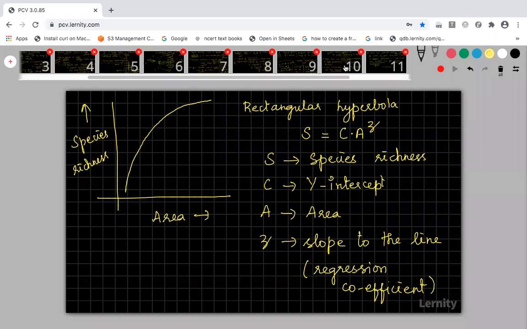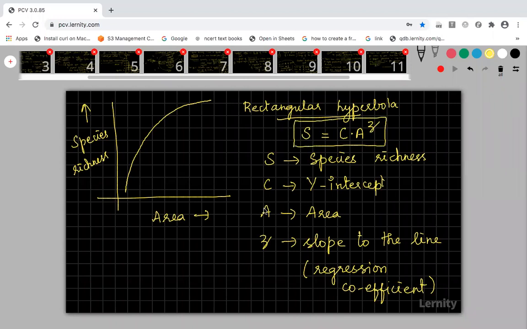So this Alexander von Humboldt analyzed the species richness with area. He compared these two parameters and finally he drew one graph and got a curve called a rectangular hyperbola. This can be described using the equation S is equal to C into A power Z.